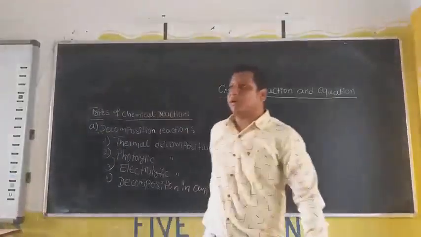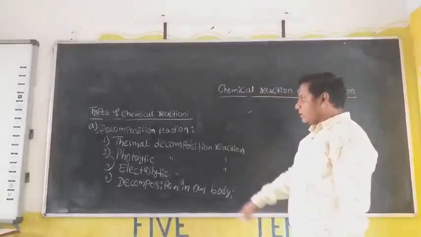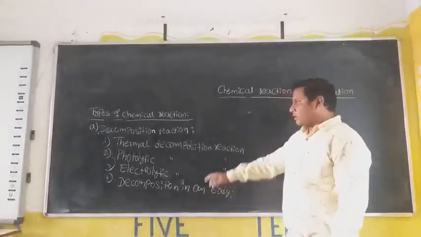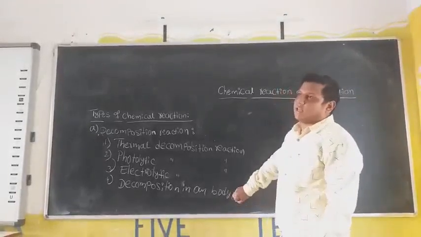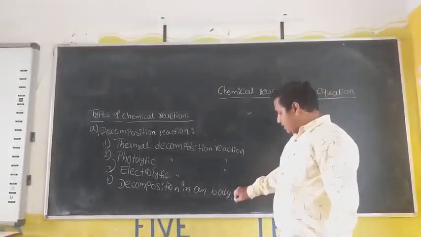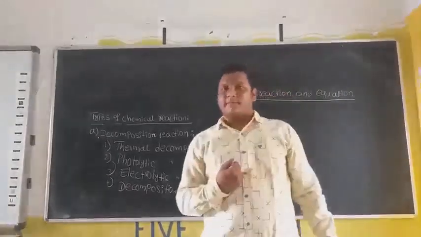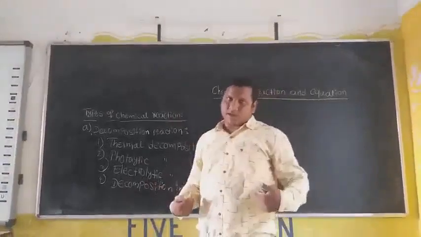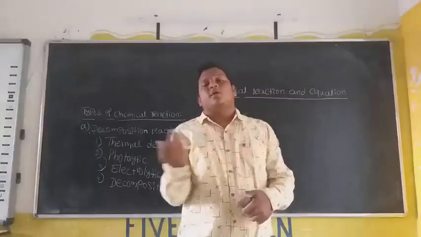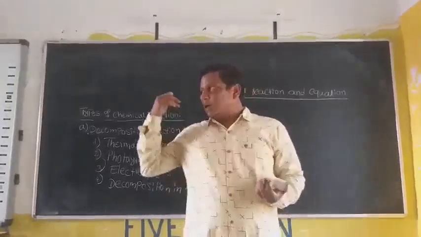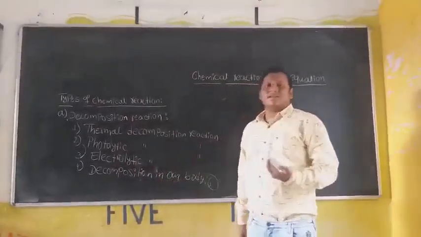So these are the main types of chemical reactions. First one is thermal decomposition reaction. Second one, photolytic decomposition reaction. Third one, electrolytic decomposition. Then decomposition in our body means this is not a type of reaction. This we will study in a special topic because decomposition reactions also take place in our body, in our day-to-day life. Not only in my body, but in non-human beings, in animals, in leaves, whatever the living things, the decomposition reaction takes place.